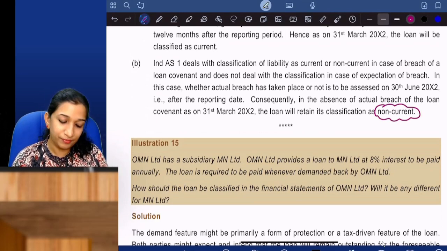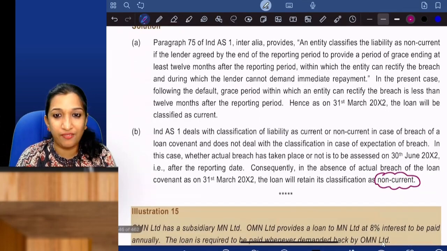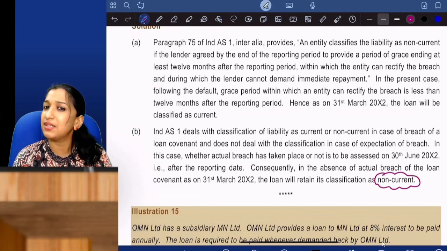Okay. I hope that's okay. The same question is there in TYK, so that question I may not be taking. Just go through the question and answer. That's fine.